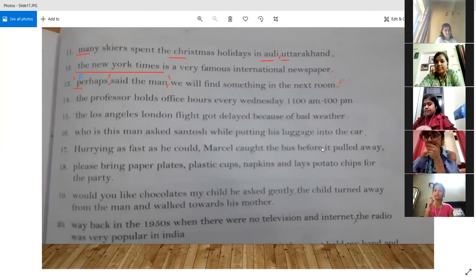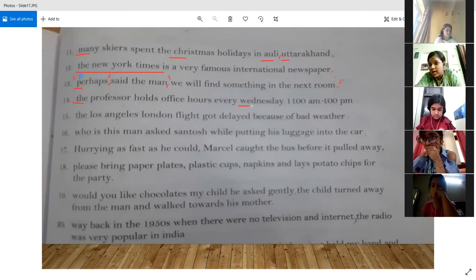Yes, sir. The T will be capital. Professor holds office hours every Wednesday. W will be capital. Yes, obviously, it is the name of a day, a proper noun. And after 11 there will be a colon, then 00 AM, an en dash, after 1 a colon, then 00 PM, full stop. So first of all, we are getting a span of time, so it will be an en dash over here.